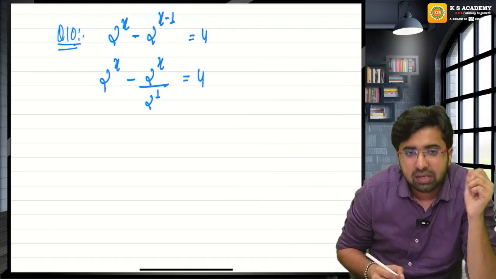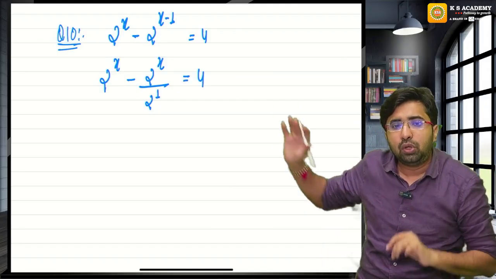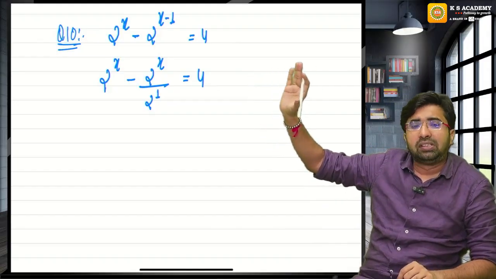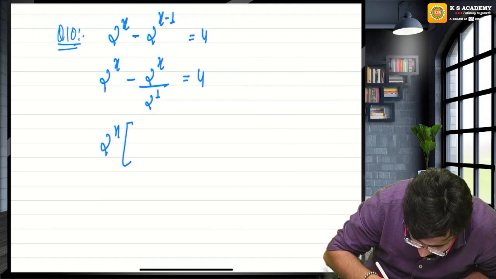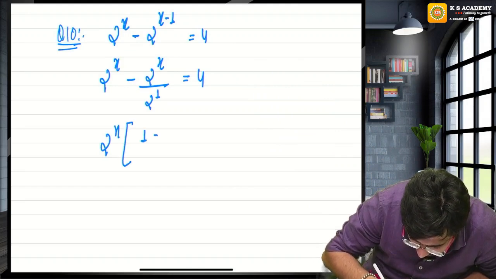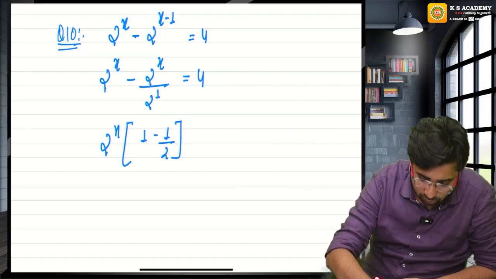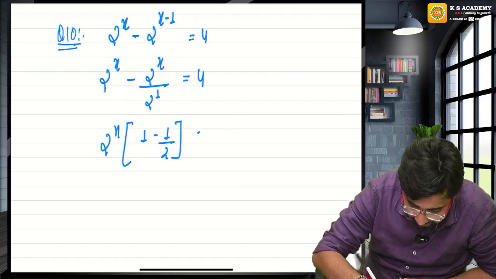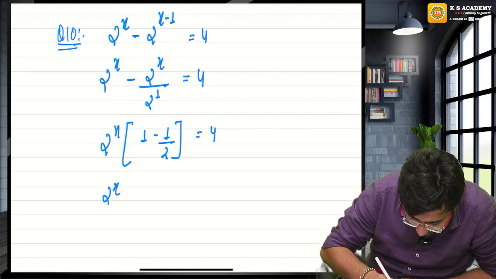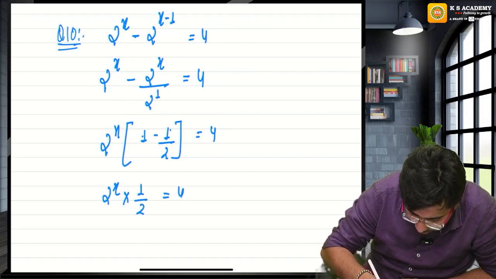Absolutely correct answer. I will help you out how to deal with option 2 question. You are not bound to follow this method. Still, I want all of you to please practice. 2 raised to the power x will be common. I have taken 2 raised to the power x common. Here only 1 will be left, 1 minus 1 upon 2 is equals to 4. Let's solve this: 2 minus 1, 1 upon 2 is equals to 4.